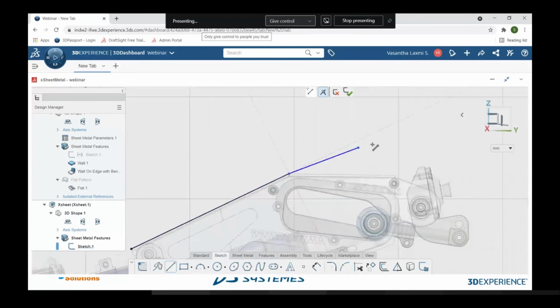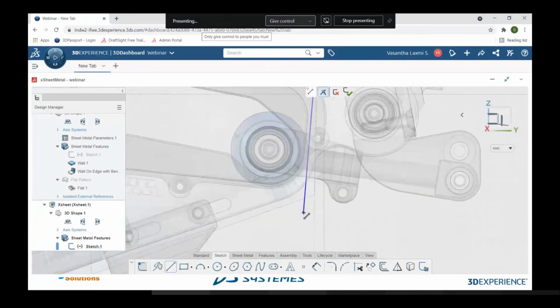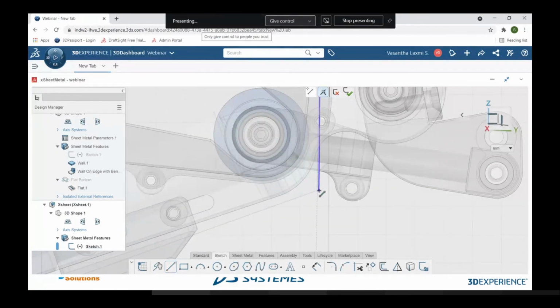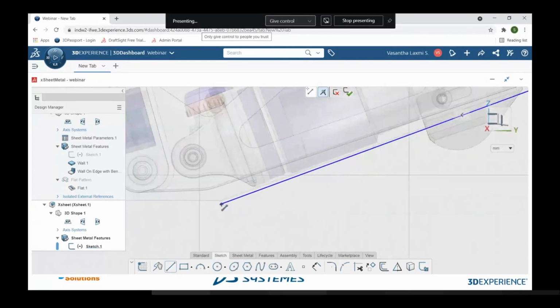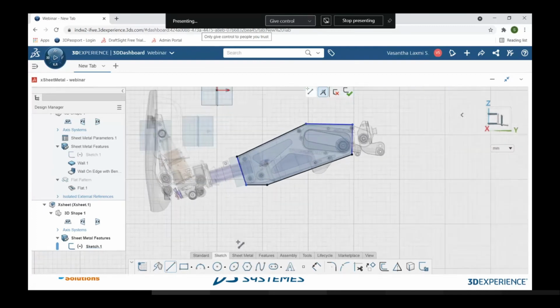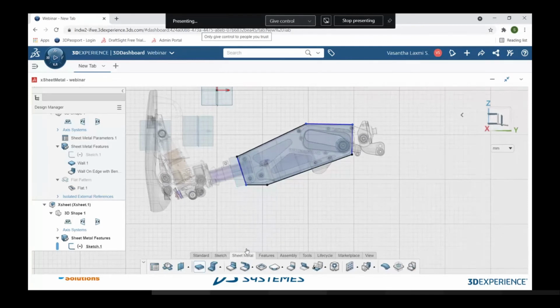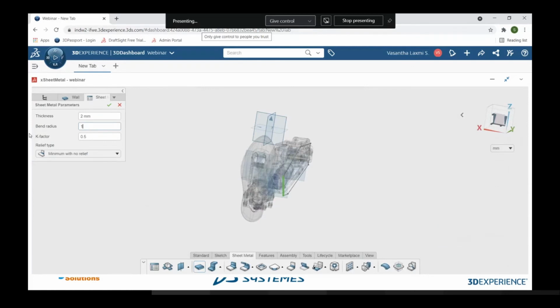So like this, I'm going to cover with the same dimension, with the same commands, and whatever my previous sheet metal part is there. In the similar way, I'm going to draw my sketch, and lastly I'm going to close my sketch like this. And with the help of the same wall command, I'm going to add the same 2 mm of thickness of material, and bend radius of about 1 mm, and the K factor of about 5.